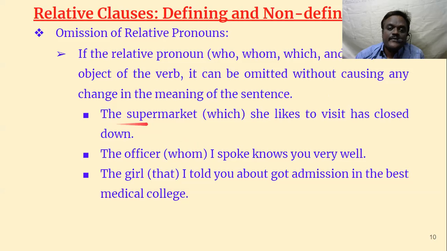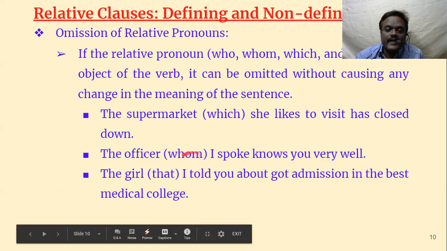Let us see here. The supermarket she likes to visit has closed down. The supermarket which she likes to visit; which can be used here, but even if you remove it, the meaning doesn't change. The officer I spoke to knows you very well. The officer whom I spoke to knows you very well. So whom can be removed; even if you use it, there is nothing wrong, but it can be omitted or skipped.